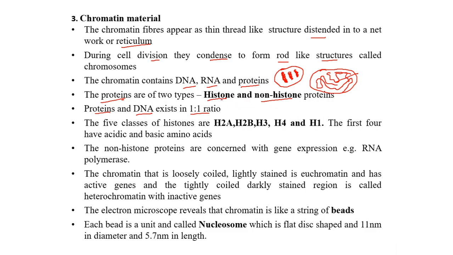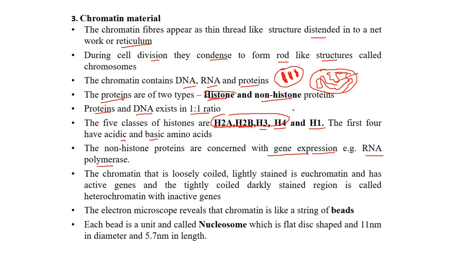The histone proteins are of 5 different classes: H2A, H2B, H3, H4 and H1. Of these, the first 4 have both acidic and basic amino acids. The non-histone proteins are concerned with gene expression. An example is the RNA polymerase.